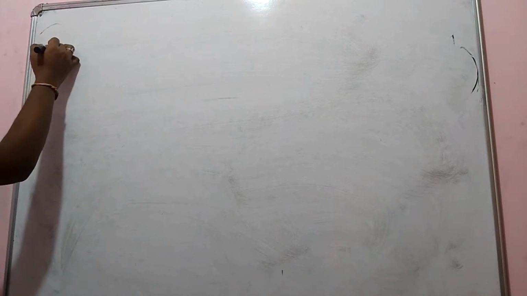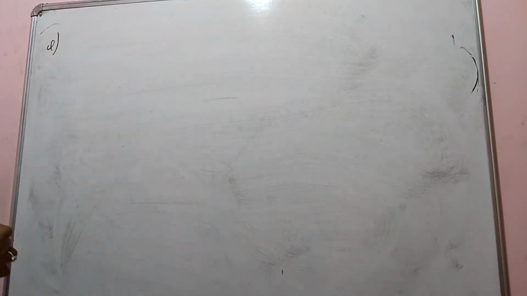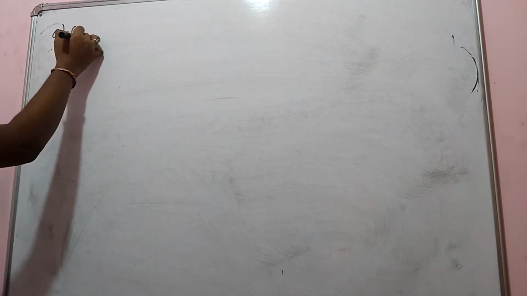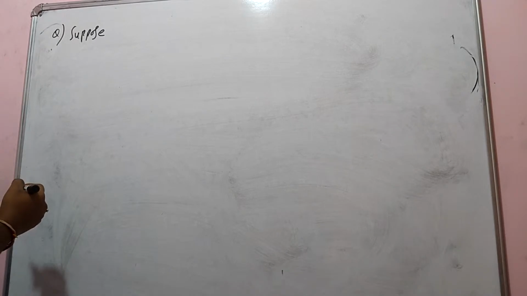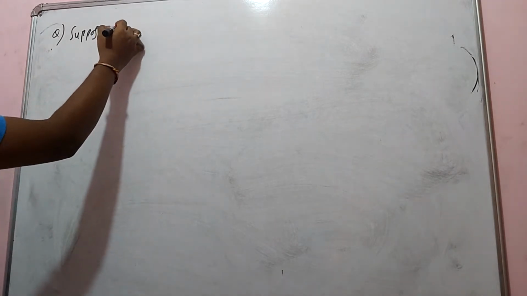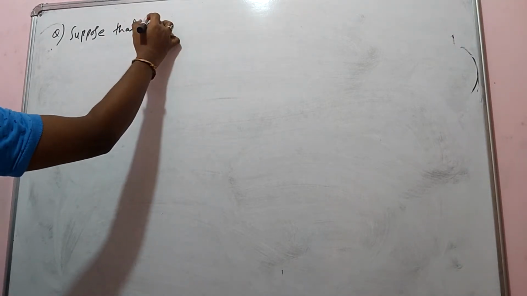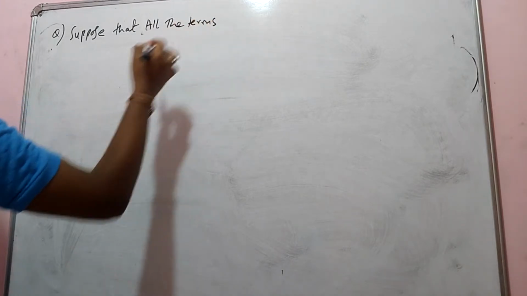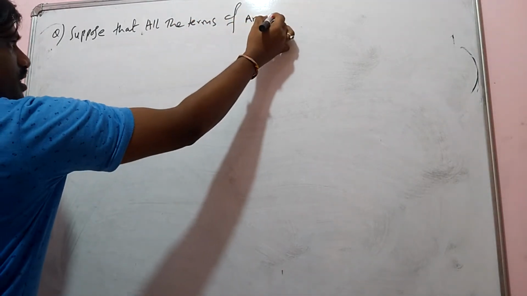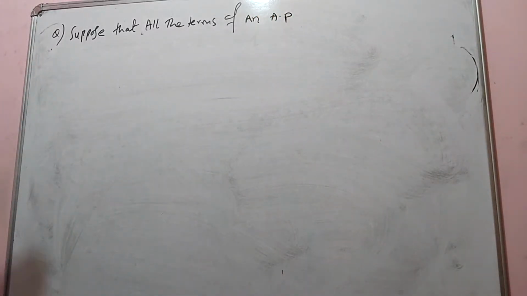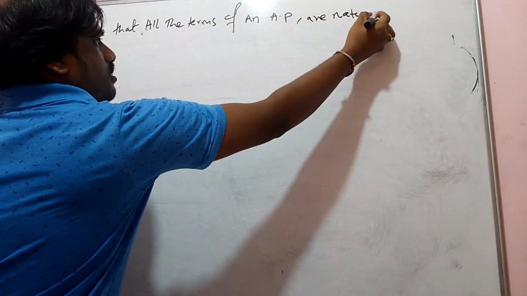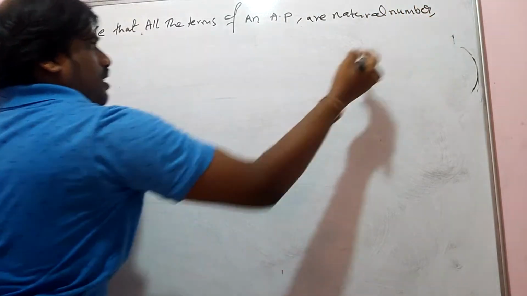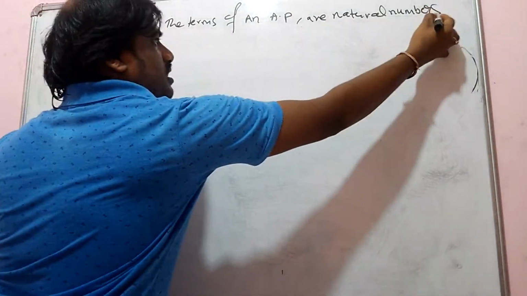So now the question is: suppose that all the terms of an AP are natural numbers.